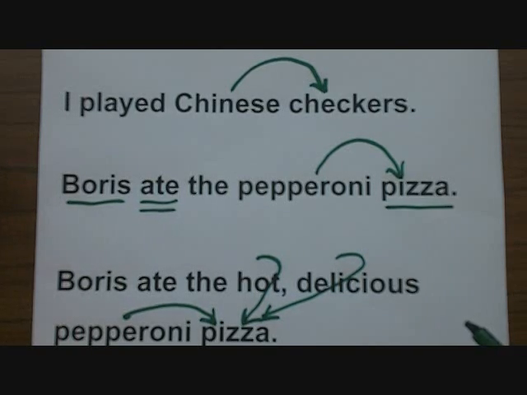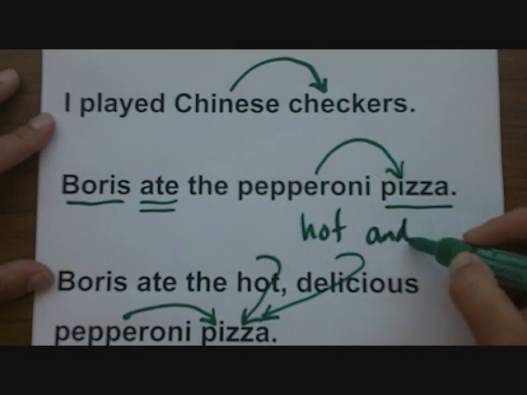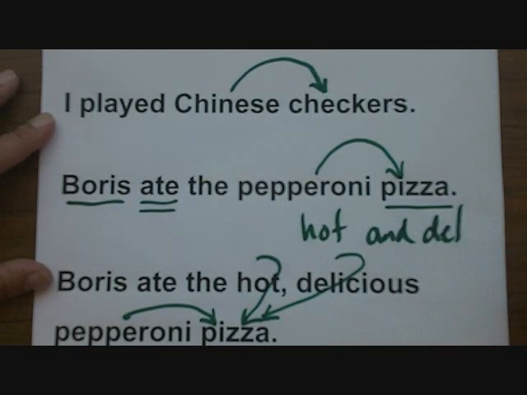Here's a trick to tell if your adjectives are coordinate. Can you put the word and between them, or switch their order without changing the meaning of the sentence? If so, those adjectives are coordinate. Could we say, the delicious hot pepperoni pizza? Yes, it makes sense. Could we say the hot and delicious pepperoni pizza? Yes, that also makes sense.